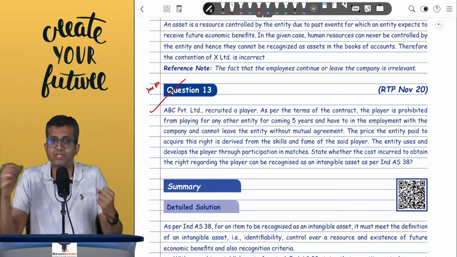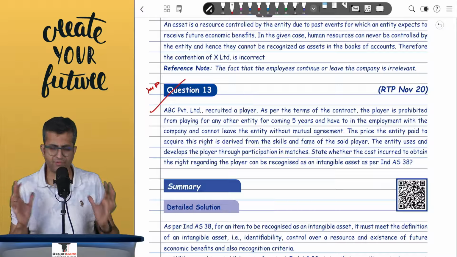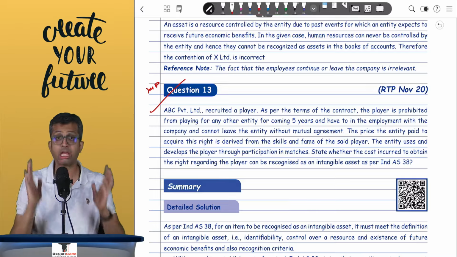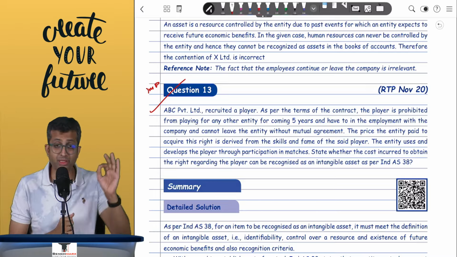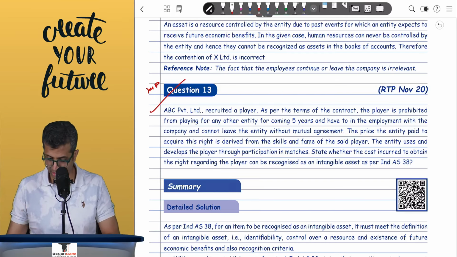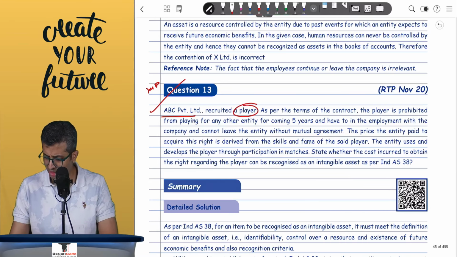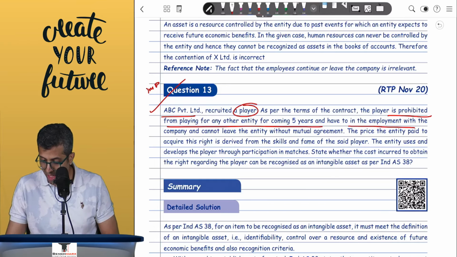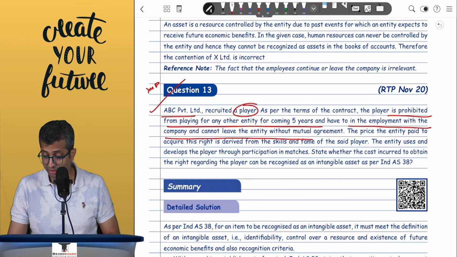Here, the benefits that I get from the player are very difficult to measure. However, the cost is measurable. I know that I am paying 26 or 27 crores, as the case may be, for acquiring Rishabh Pant's services, and hence over here this can be shown as an intangible. Now ABC Private Limited recruited a player. As per the terms of the contract, the player is prohibited from playing for any other entity for the coming 5 years. So there is a prohibition, and the player will have to be in employment with the company and cannot leave the entity without mutual agreement.